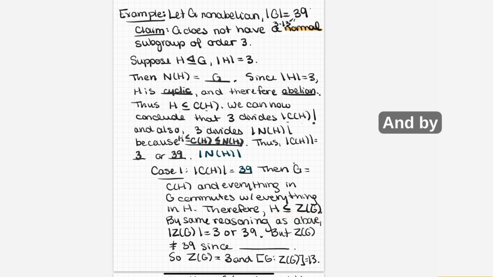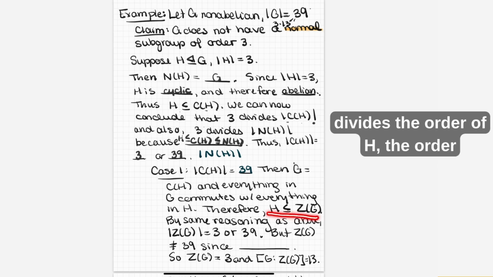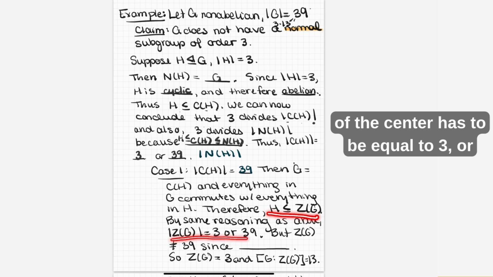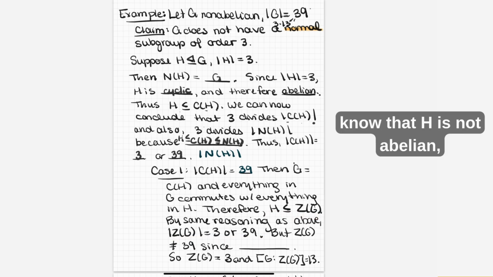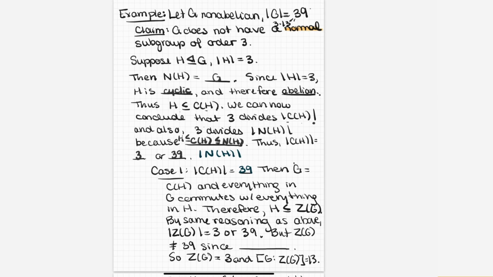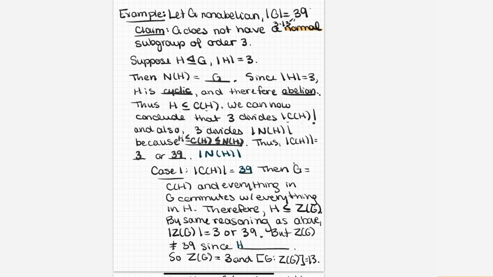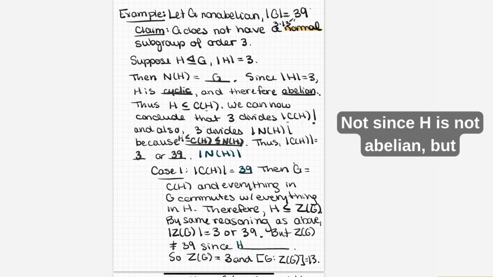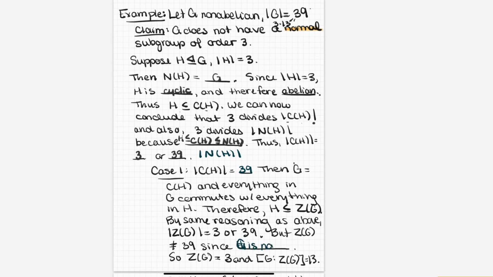And by the same reasoning, because 3 divides the order of the center, the order of the center has to be equal to 3 or 39. But we know that G is not abelian, since that's what we assumed at the very beginning.